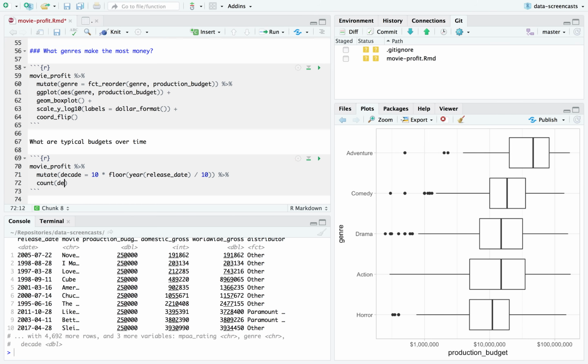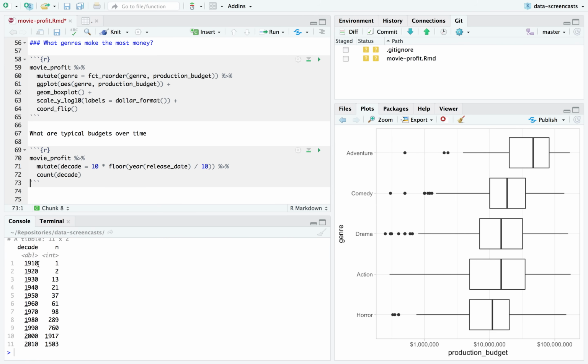Now if I count by decade, what I see is one movie from 1910, another movie from 1920, and generally more and more movies from each decade. Most of our data, we notice, is from 1970 onward or so. Okay, that's really good to know. If I group by decade, it's going to be tough to work with time when we're looking mostly from 2000 onward, but I'm going to just get a quick sense of it.